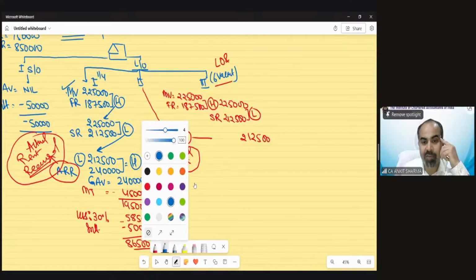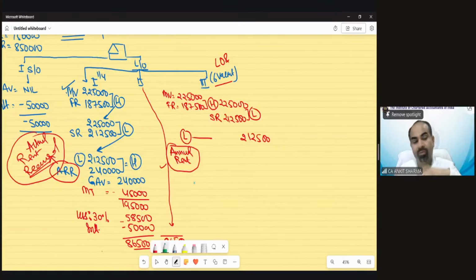Who will tell me the difference between the actual rent received and annual rent? Mr. Nagaraja is saying 6/12. What does that mean, 6/12? I just wanted to understand the meaning in a simple way. Mr. Ram is saying in actual, we deduct arrears, vacant period, etc. Good one. And what should be the meaning of annual rent?